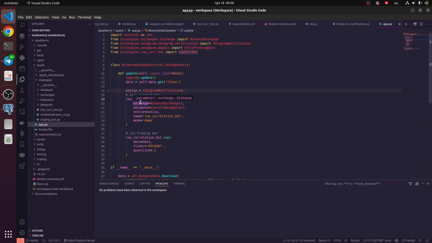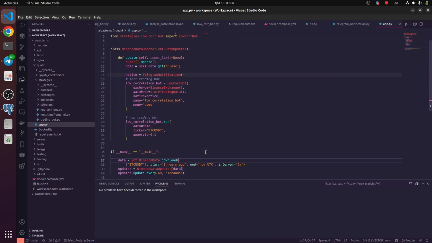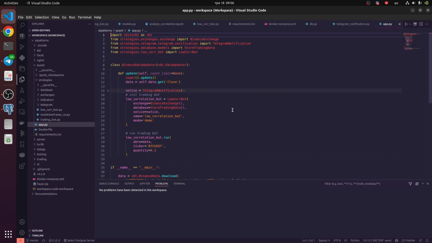Of course, we could create multiple bots here, because I'm going to create an app with different trading bots to create a hedge effect, with low beta correlation with another bot with different ideas. So let's look at what it is.